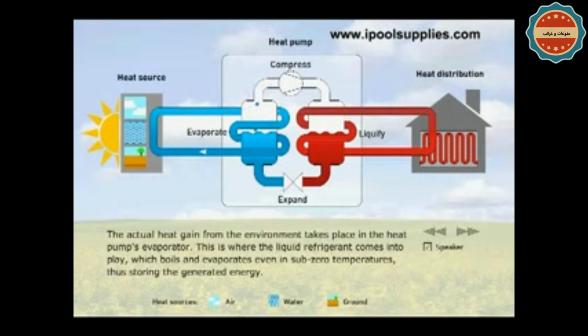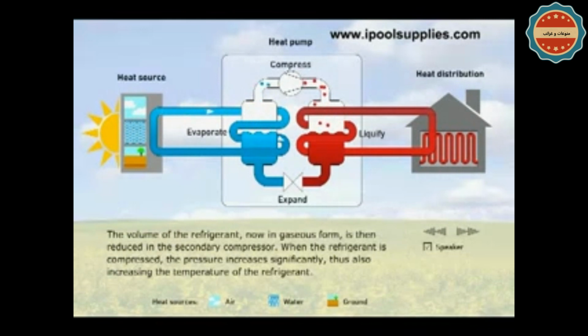This is where the liquid refrigerant comes into play, which boils and evaporates even in sub-zero temperatures, thus storing the generated energy. The volume of the refrigerant, now in gaseous form, is then reduced in the secondary compressor. When the refrigerant is compressed, the pressure increases significantly, thus also increasing the temperature of the refrigerant.